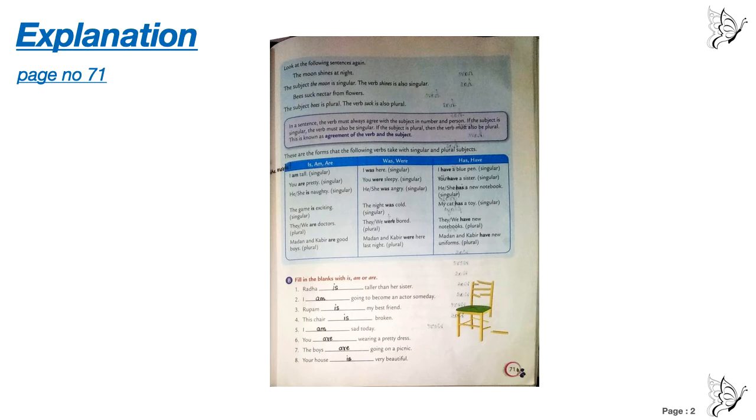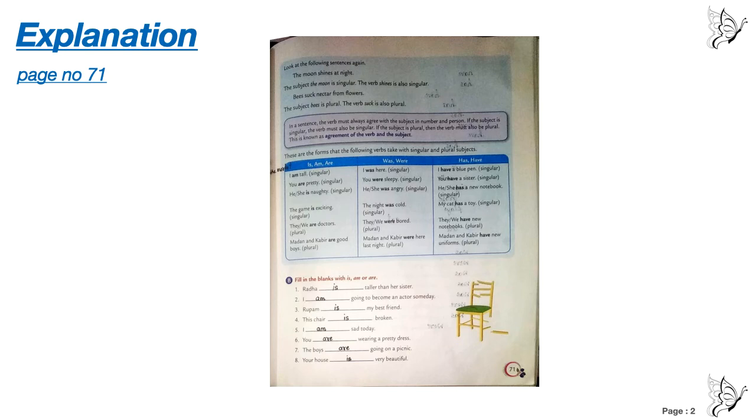Now where to use was and were? Was and were are used with past tense. Is, am, are are used with present tense. So if is is present, was is past, and if am and are are present, then we have were as past. I was here. You were sleepy.